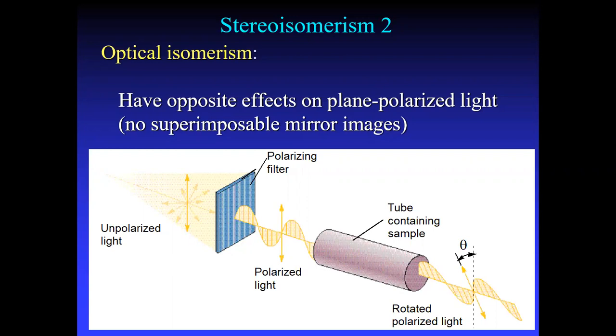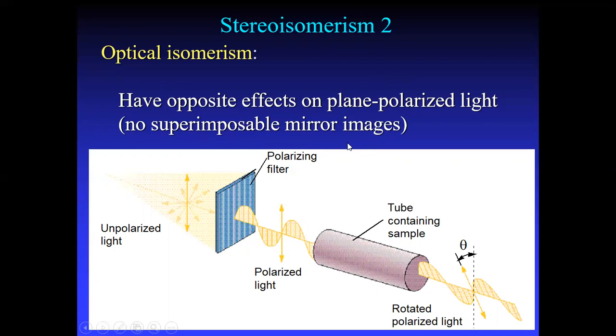Compounds having the same molecular formula and the same physical and chemical properties but differing in rotating the plane polarized light are known as optical isomers, and this phenomenon is optical isomerism.